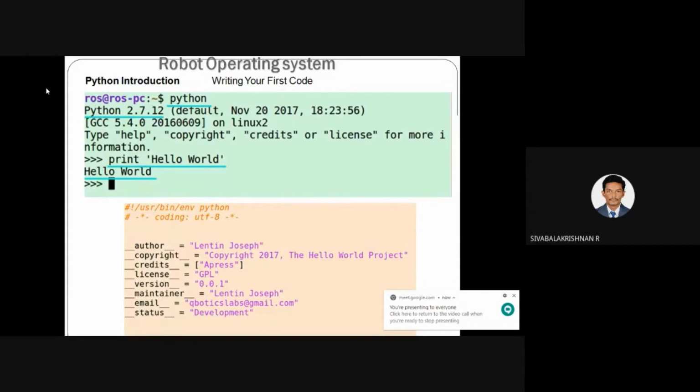If you want to develop a robotic application, you are going to write a separate code for running the process of any robotic application. If you want to run your robotic application using the Robot Operating System, you can adopt any one of the two languages. C++ and Python are widely used, so you can use either C++